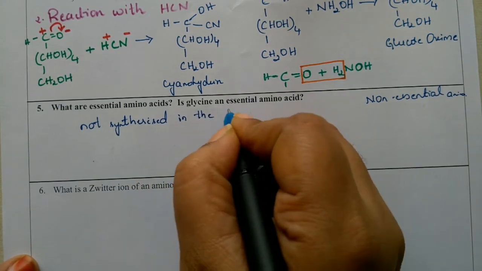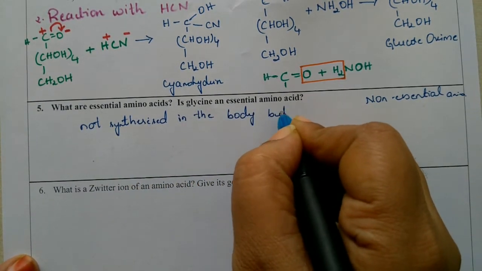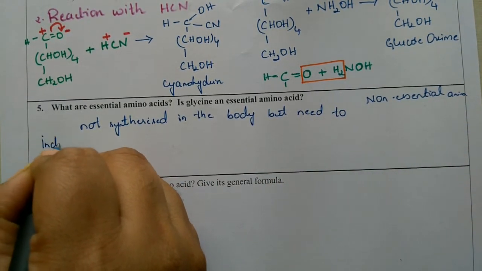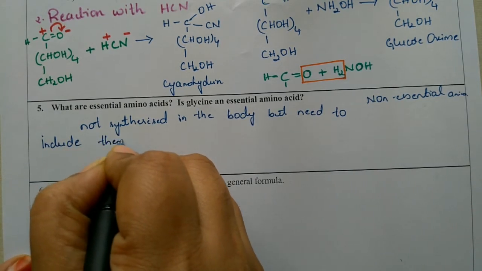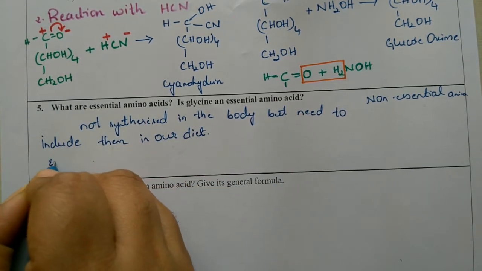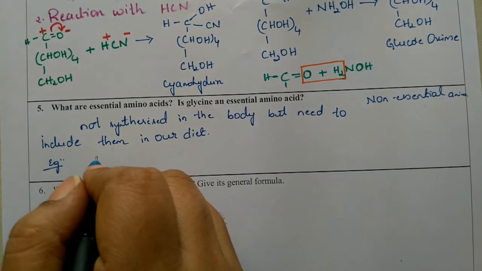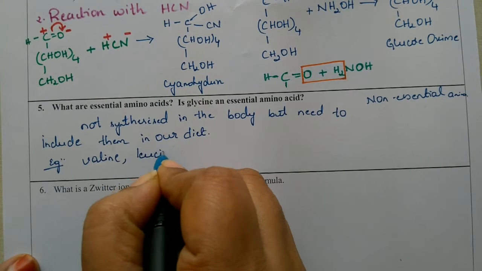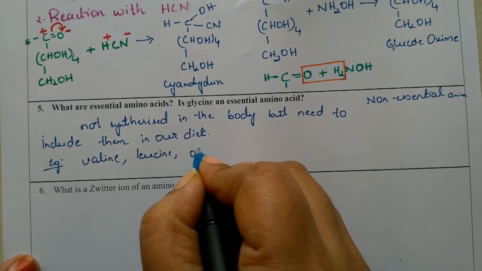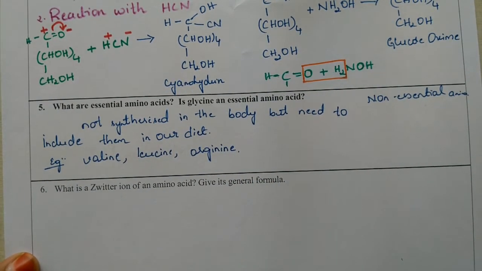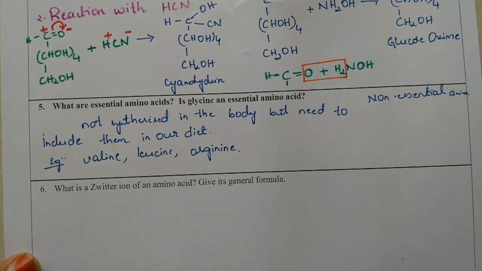Not synthesized in the body, but we need to include them in our diet because it is needed for our body. Example, which are the essential amino acids we shall see. That is valine, we have leucine, arginine. So valine, leucine and arginine, methionine, isoleucine, all these are examples of essential amino acids.